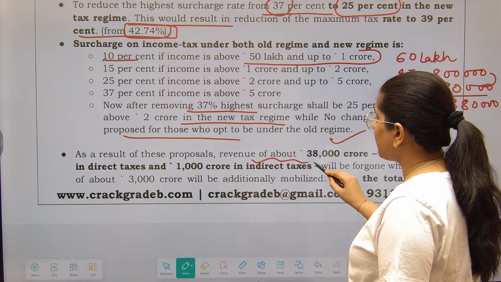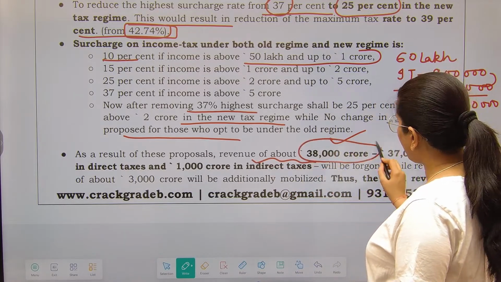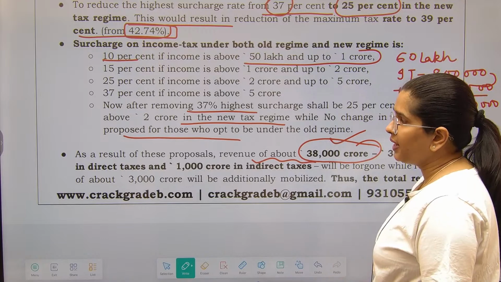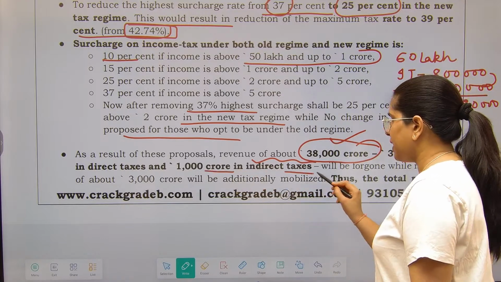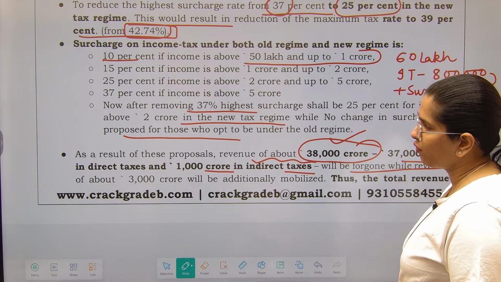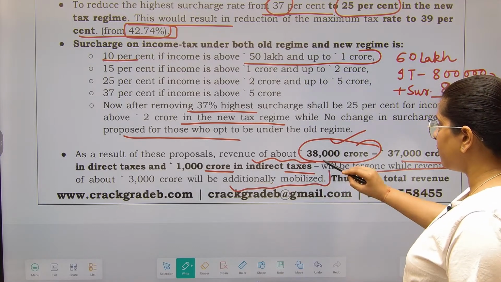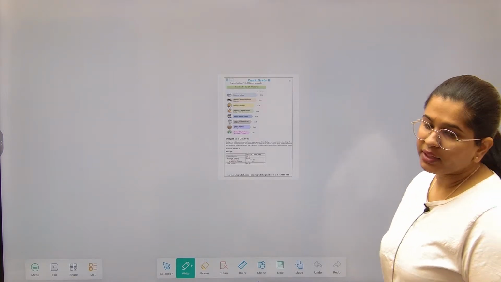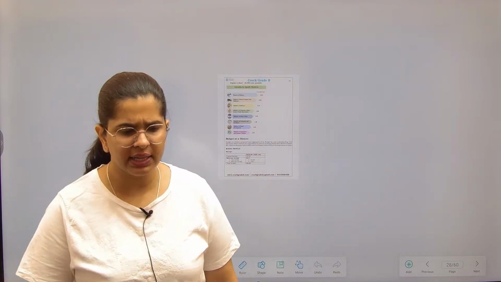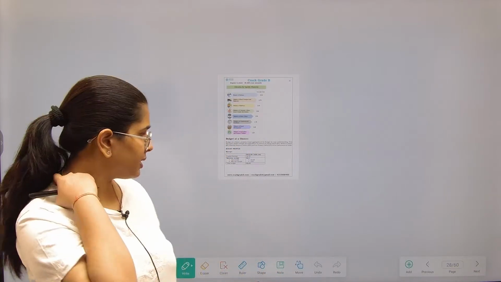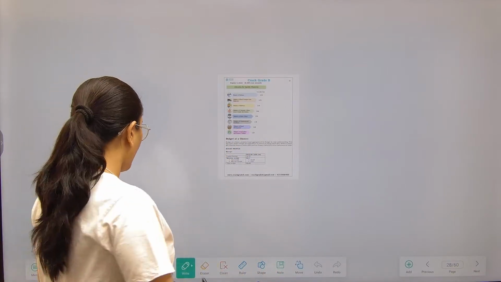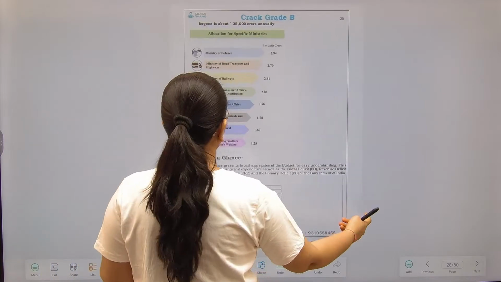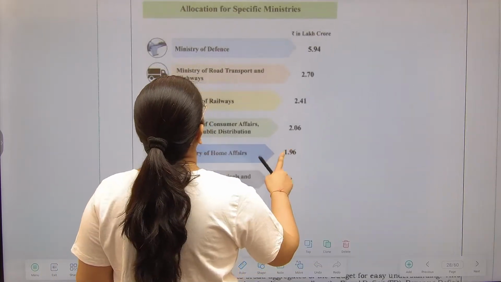As a result of these proposals, revenue of around 38,000 crores, 37,000 in direct taxes and 1,000 crores in indirect taxes, will be foregone, while revenue of about 3,000 crores will be additionally mobilized. So this is the impact which they are telling by the reduction of surcharge that the government is proposing. Government is obviously losing out on the revenues. But again, this is important in order to pacify the taxpayers.